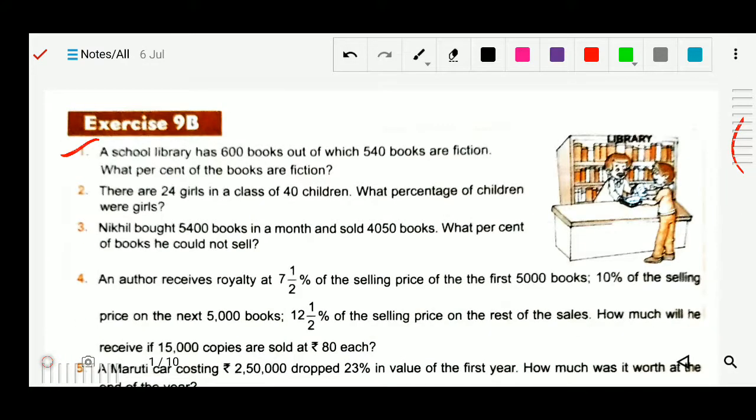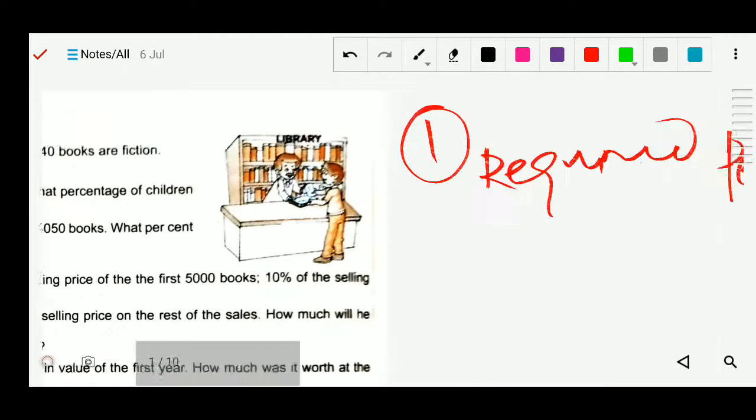Number 3 is, Nikhil bought 5,400 books in a month and sold 4,050 books. What percent of books could he not sell? It means he has a total of 5,400 books, and he sold 4,050. So some remaining are also there, which are unsold books. So we will solve question number 3.